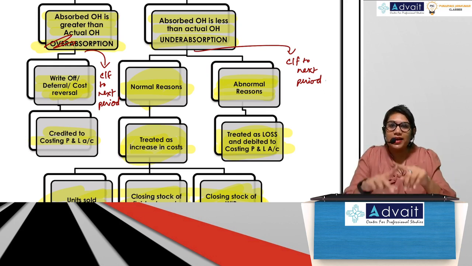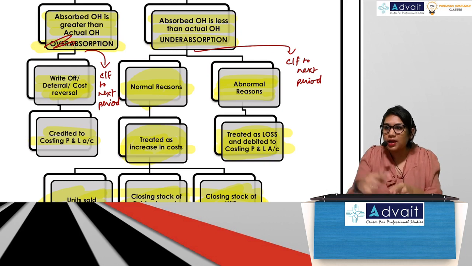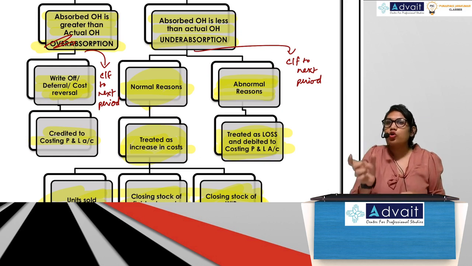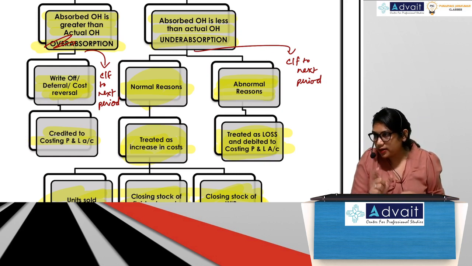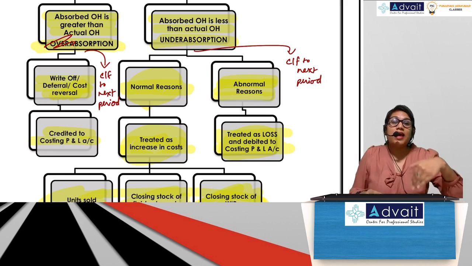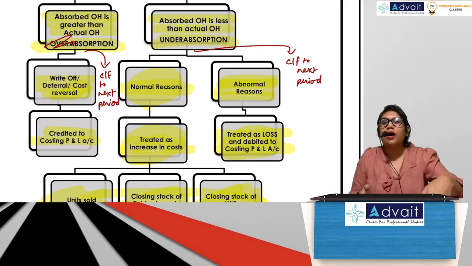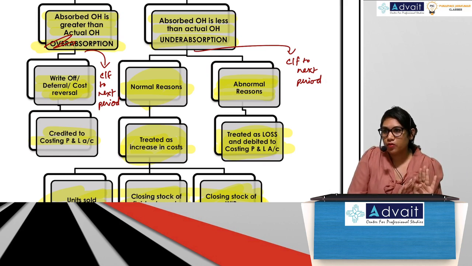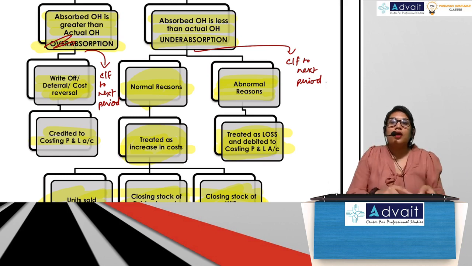By dividing that under absorption between sales units, closing stock units, and closing WIP units. There could also be a calculation of the supplementary rate involved, which I will show. And the second method of treating under absorption could be to carry forward to the next period. Guys, is it okay?